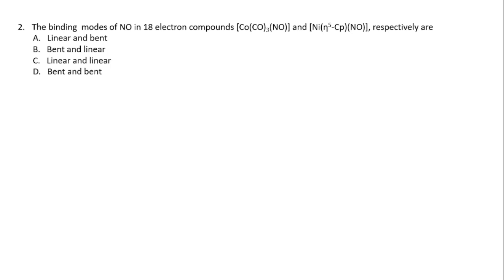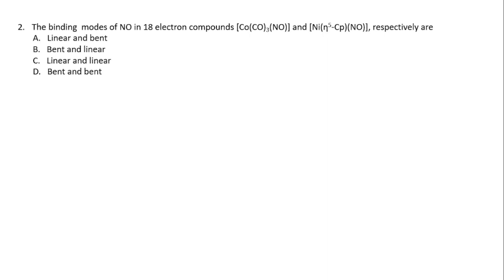Okay. So the binding mode depends on how many electrons the nitrosyl donates to the metal. If the nitrosyl donates 3 electrons to the metal, then it will bind to the metal in the linear geometry.